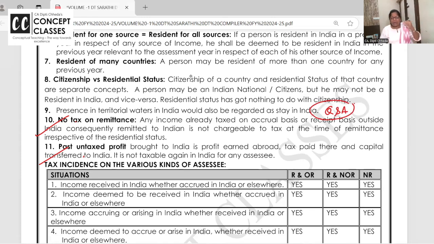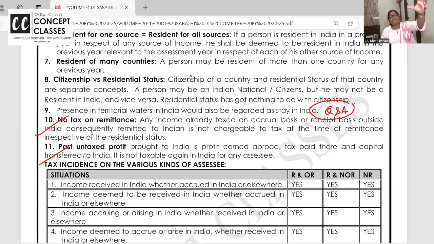No tax on remittance. In exam, so many times it is given. Say Razak is a doctor in London. He's earning his fees in a hospital in London. And after that, Razak sends the money to India for his family, wife and children staying in India.